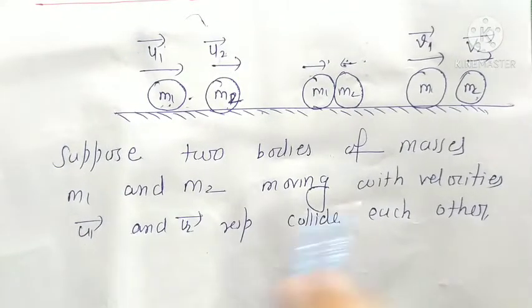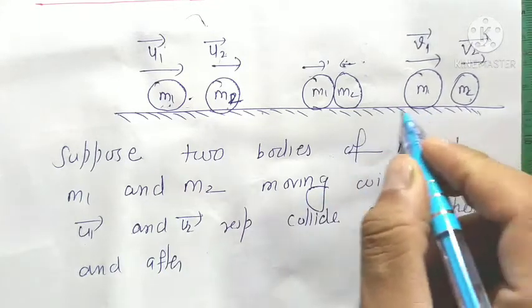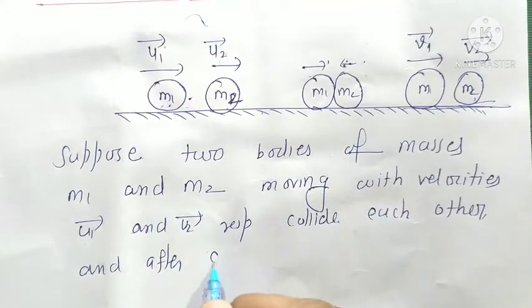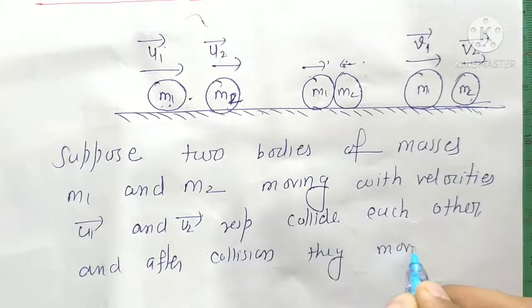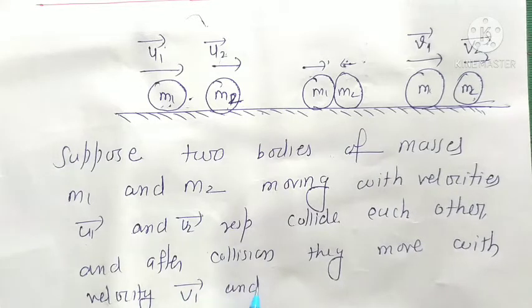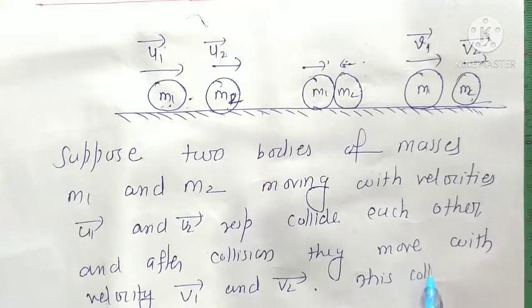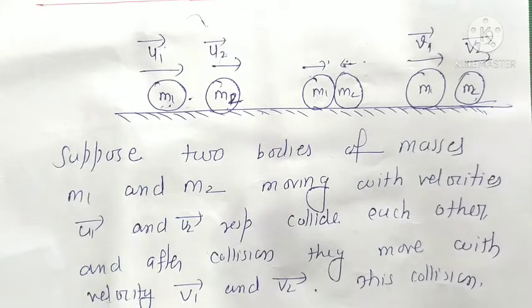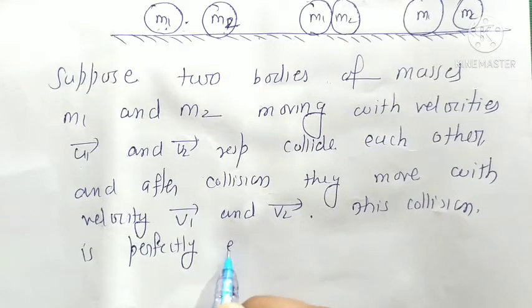After collision, they move with velocities v1 and v2, and this collision is perfectly elastic.